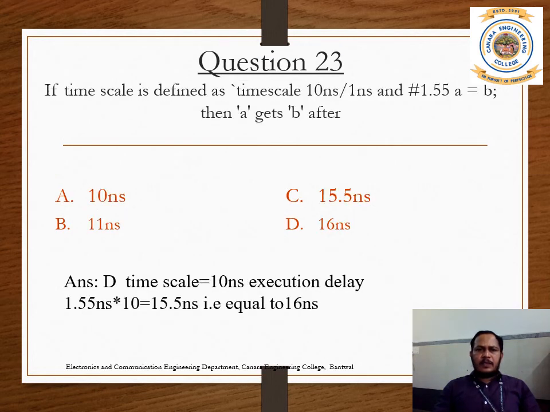So question number 23. If time scale is defined as timescale 10 nanosecond, 1 nanosecond and #1.55 A is equal to B, then A gets B after, just remember, the time scale is given as 10 nanosecond, so after 1.55 units a delay is added and A is equal to B. So 1.55 into 10 means 15.5 nanoseconds.